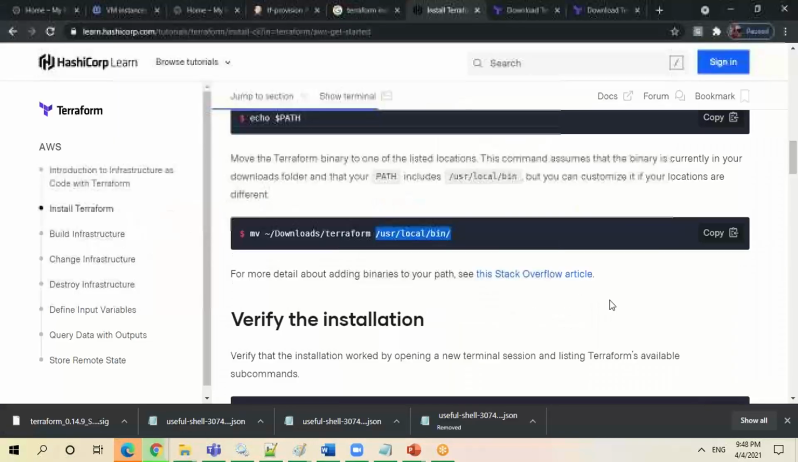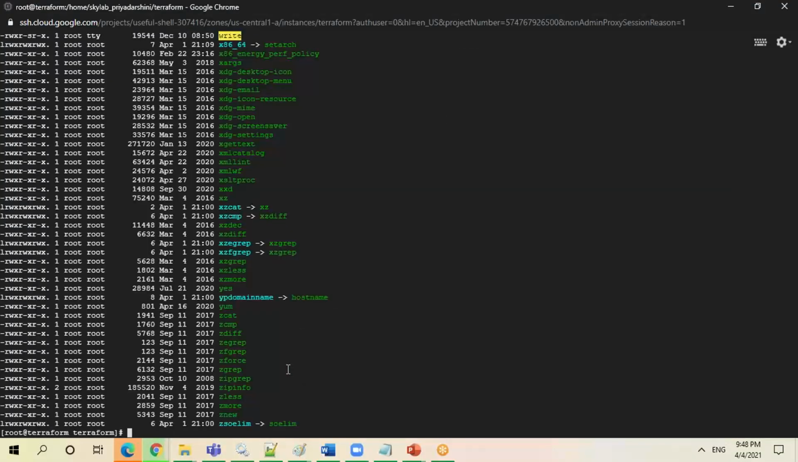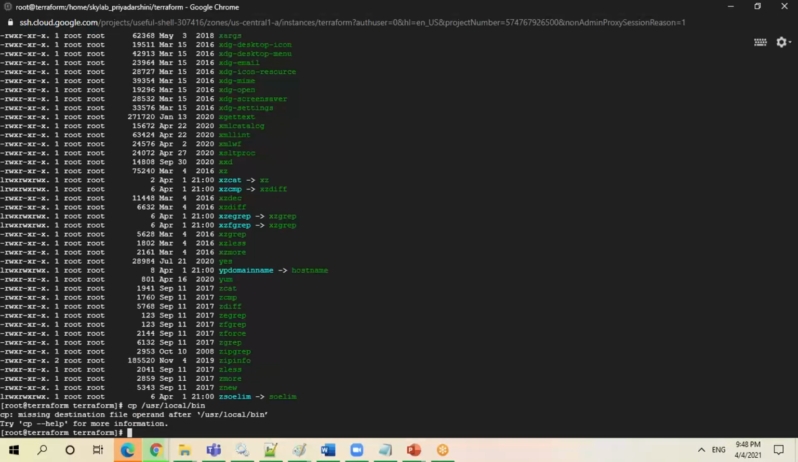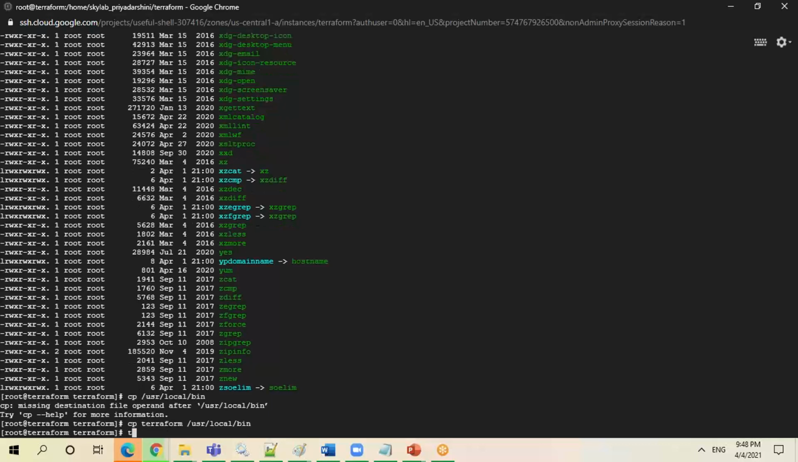Now, if I am following the steps, what I have to do is copy. Basically, instead of move, let me do a copy, cp, to user local bin. So these are the basic things, guys. Okay. So if I give terraform version, will it work? It won't.